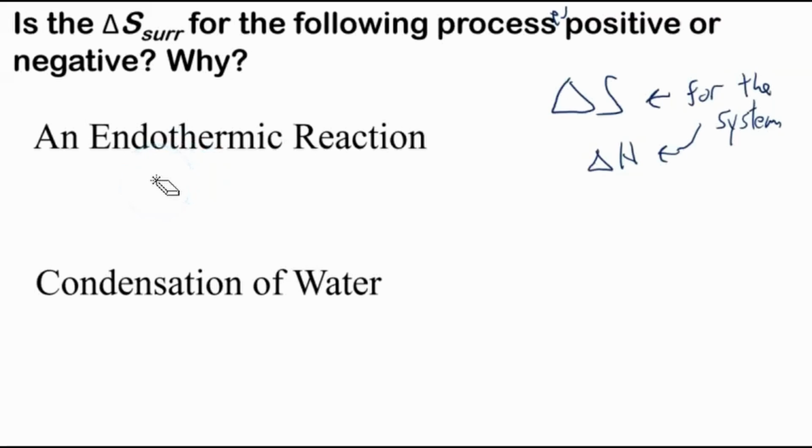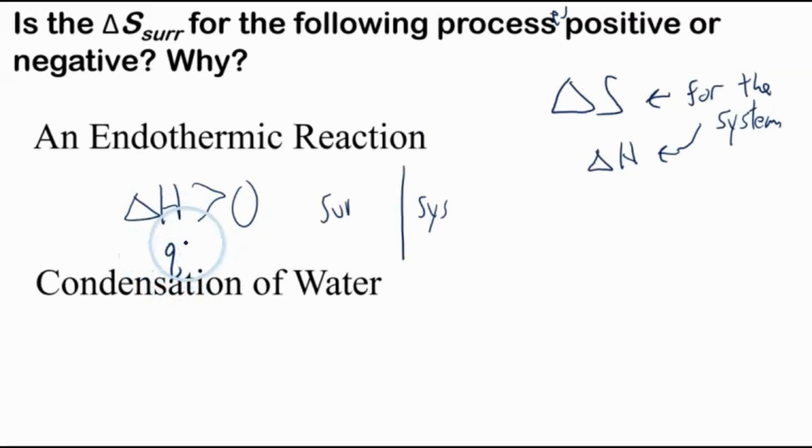An endothermic reaction has a delta H that is greater than zero. That means it's positive, which means if we have the system here and the surroundings here, then under constant pressure Q would be greater than zero. So we have heat transfer occurring from the surroundings to the system.